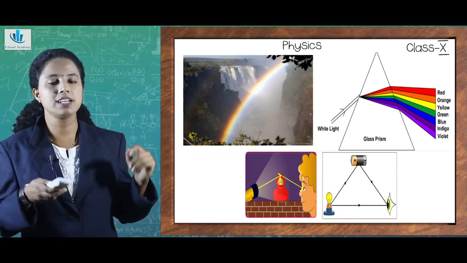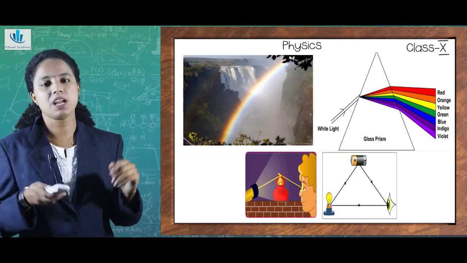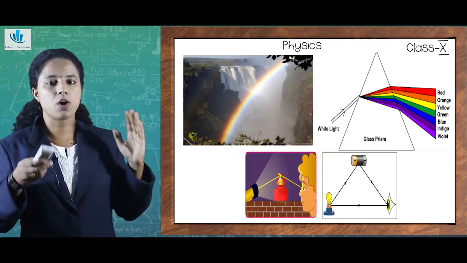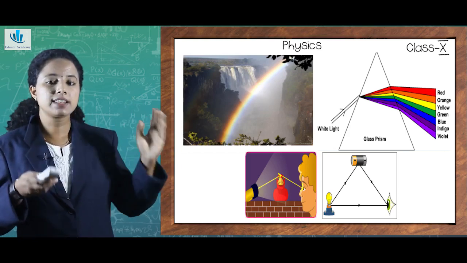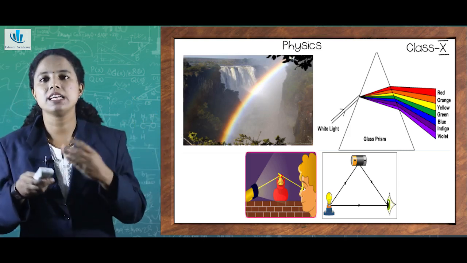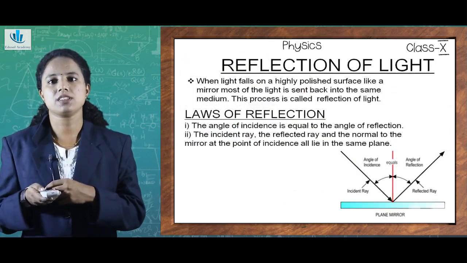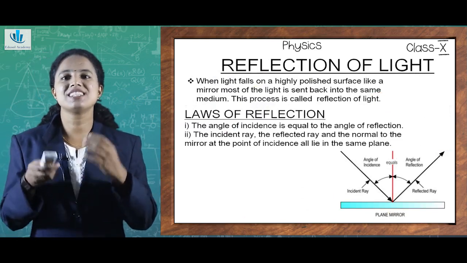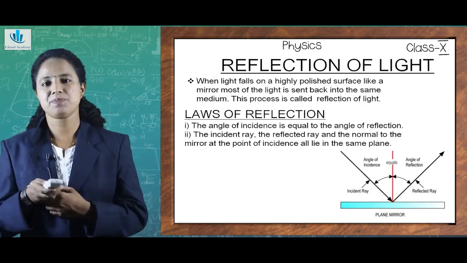We have already told that it's because of reflection. When the sun's light energy falls on a particular object, it gets reflected from that, and that ray reaches our eyes and finally leads us to see the objects. So we need to discuss in detail what we mean by reflection.